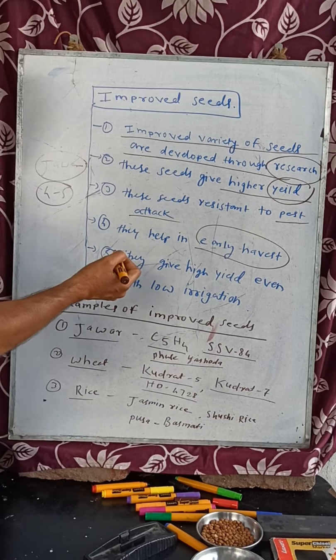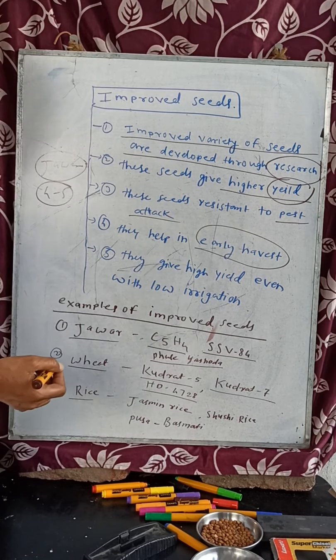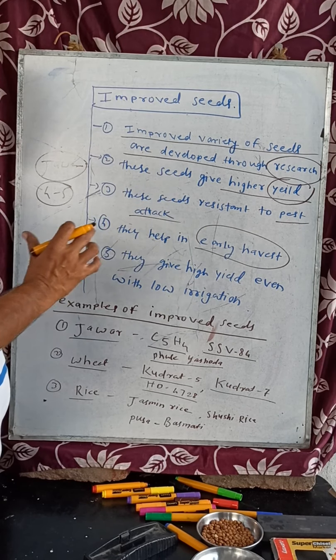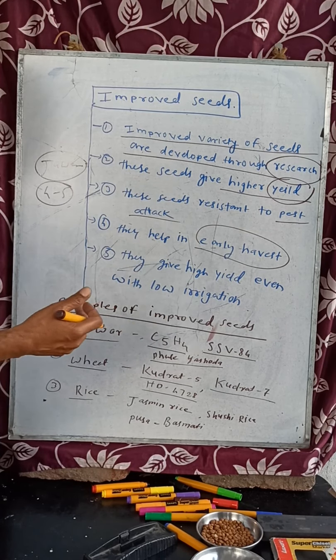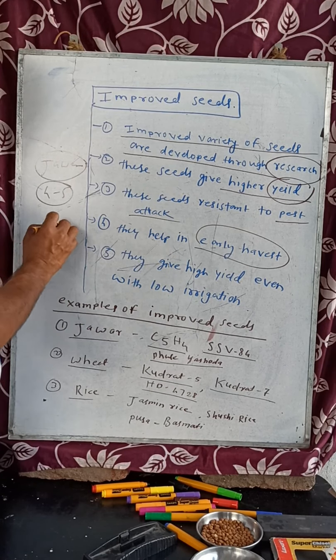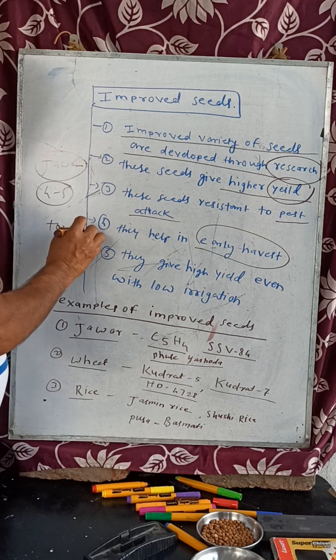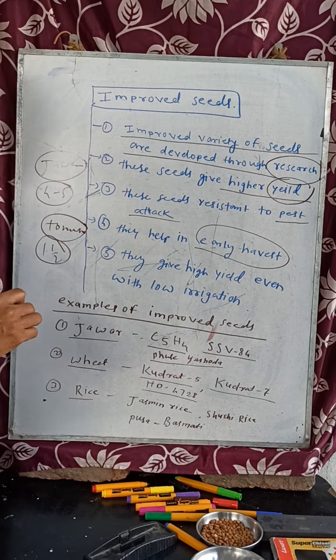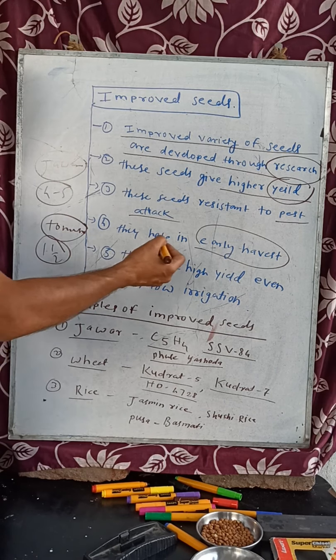Now, improved seeds have a low harvesting period. Very fast, we get the crops. Suppose you sow the seeds of tomato. You will get the tomato in 1 to 1.5 months. This fast you will get the harvest.